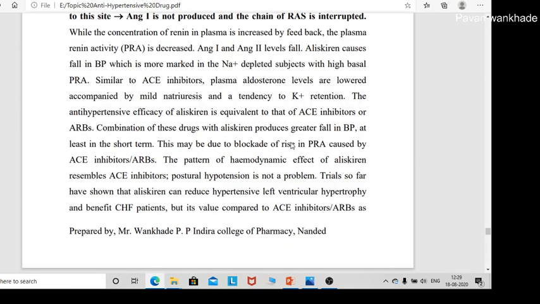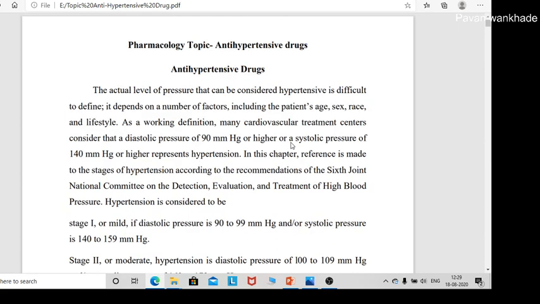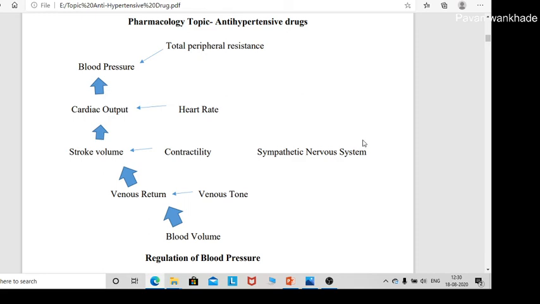So this is part 1 of the antihypertensive therapy. The student must first understand what hypertension means, the definition of hypertension, and its types. This is the normal regulation of blood pressure. Here we can clearly say that you have to use an alpha blocker and a beta blocker drug. You can use a calcium channel blocker drug. Total peripheral resistance is again caused by vasoconstriction, hence you have to use vasodilator drugs.